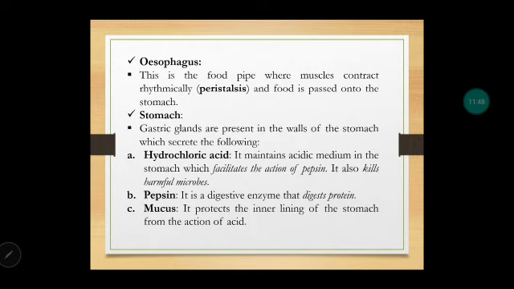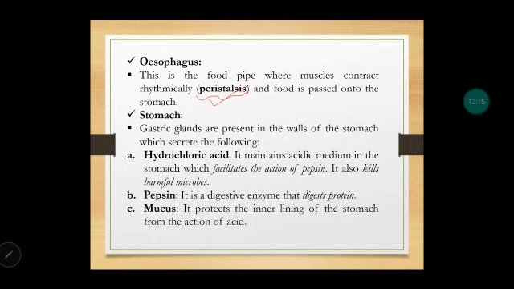Next, coming to food pipe. In food pipe, actually no digestion of food happens. It is only a passage through which food is transported from mouth to the stomach. So there are rhythmic contractions of muscles, contraction and relaxation, that is called peristalsis. This term is important. It helps in the movement of the food to the stomach.